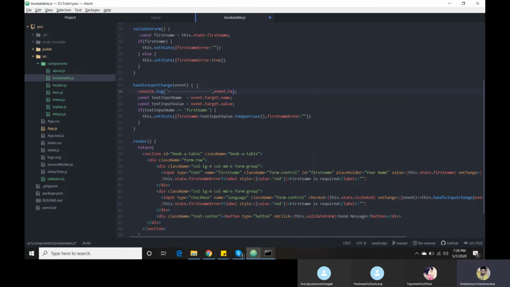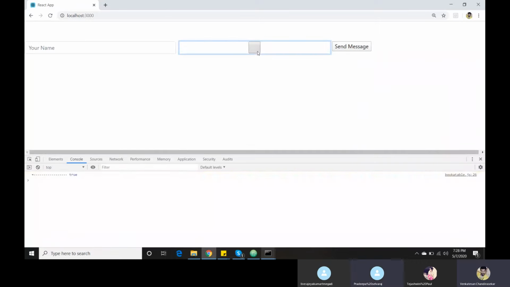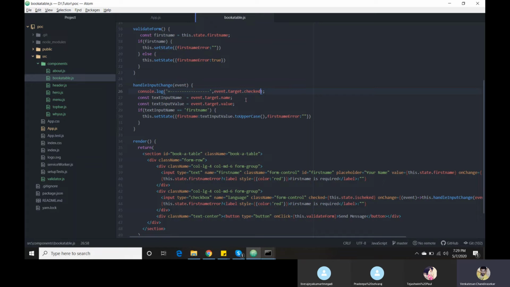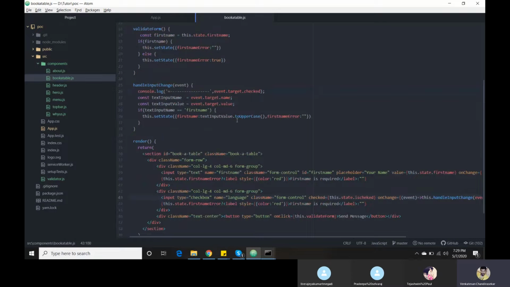So I am going to get event dot target. You know what is the event dot target? Here we have the value checked. Whenever I'm clicking, it is giving a true value. The reason is by default we have a false value. Now I need to change my checked value based on the same condition.